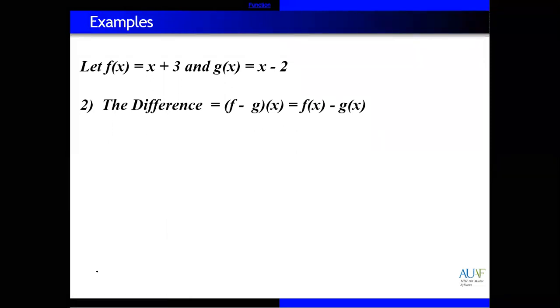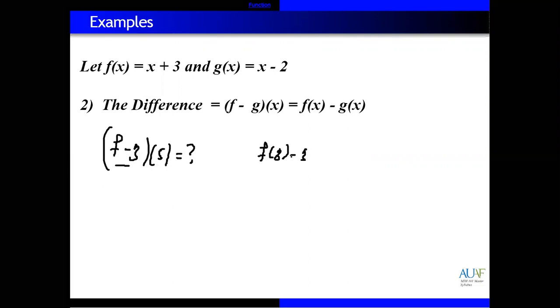For example, we are given: find out f minus g of 5. What will be the subtraction of g from f, and then evaluate at 5, putting the value of x as 5. So first of all, we need to find f of x minus g of x. First subtract x plus 3 minus x minus 2.